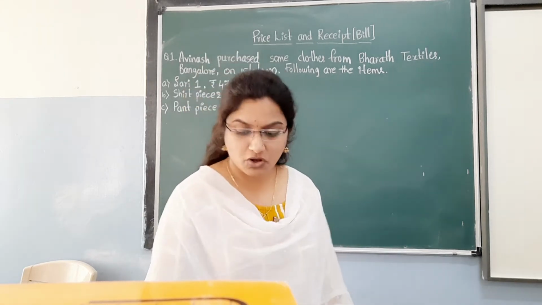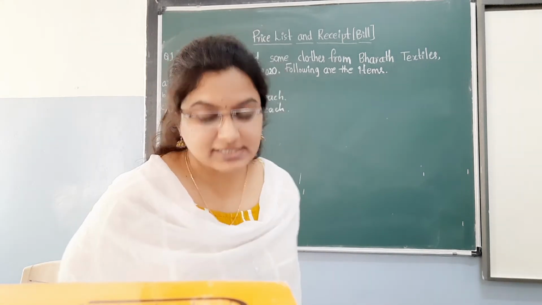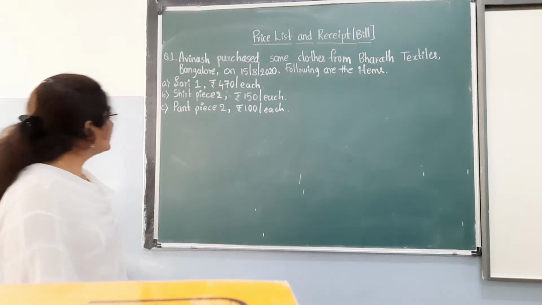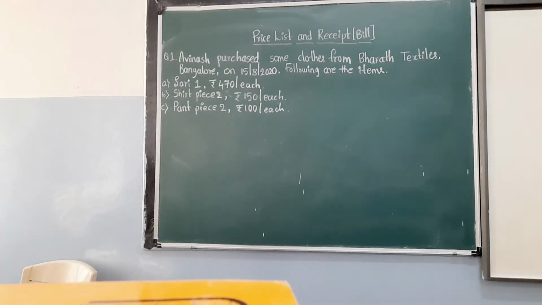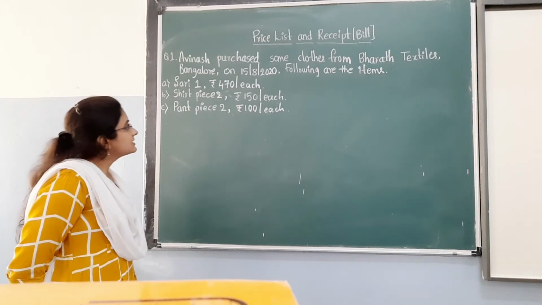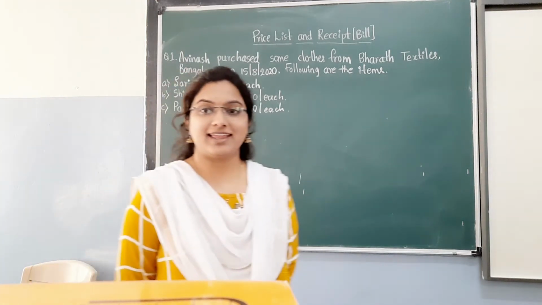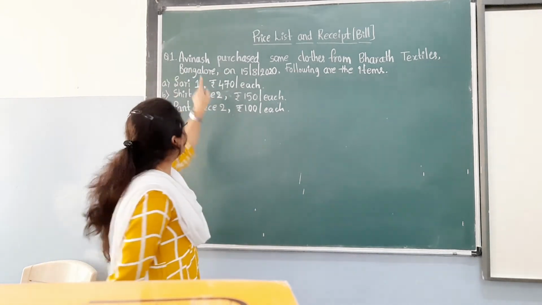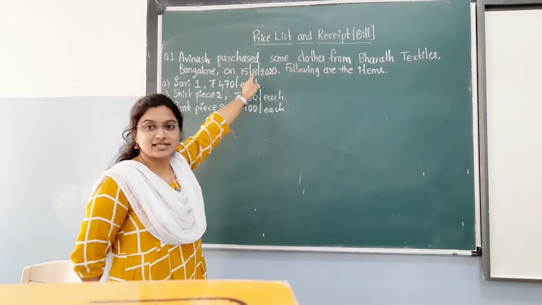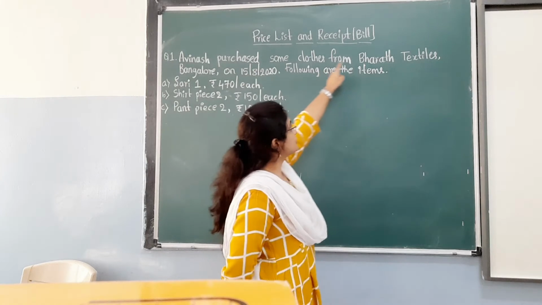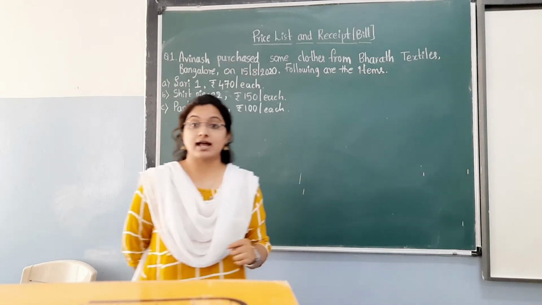So how to draw a receipt or bill? We'll see here. Here is one question. Read out the question, children, all of you. Avinash purchased some clothes from Bharat Textile.